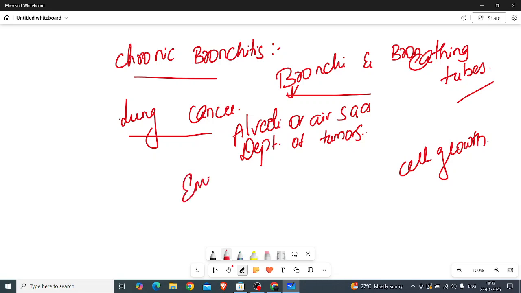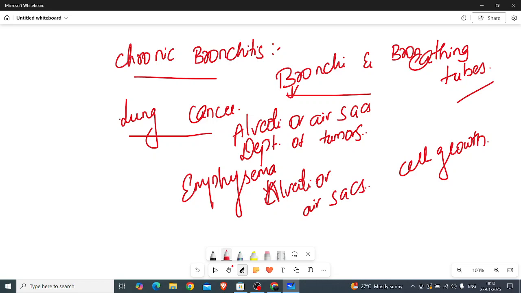Then emphysema. Emphysema is a chronic lung disease. Here the alveoli or air sacs in the lungs will be affected easily and will get infected easily.